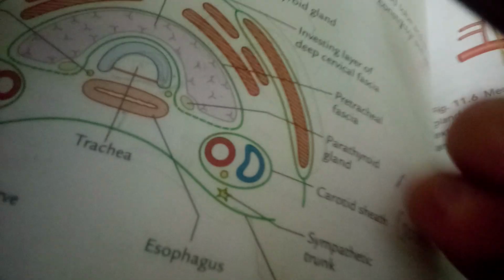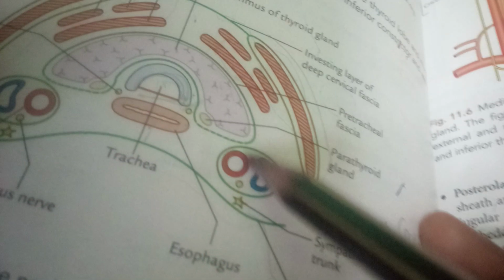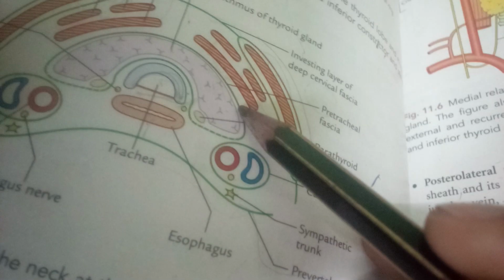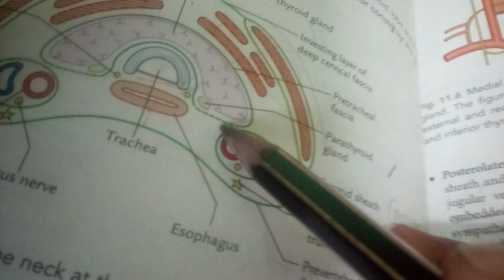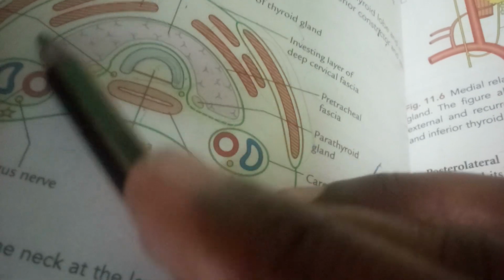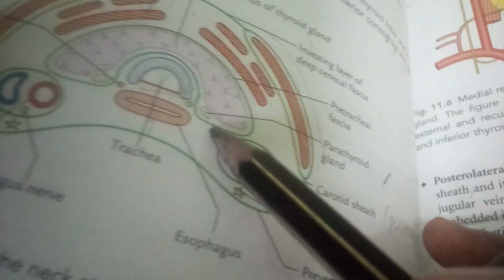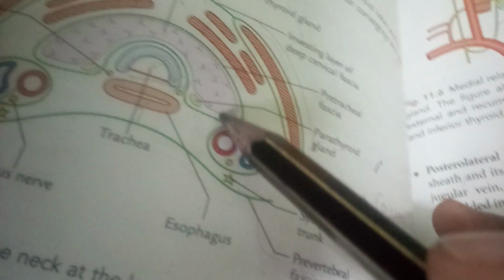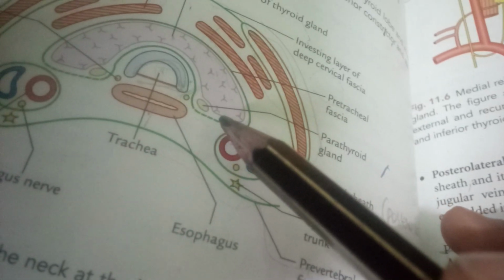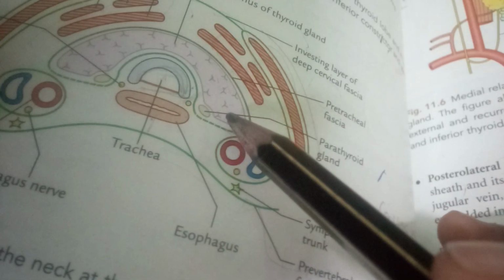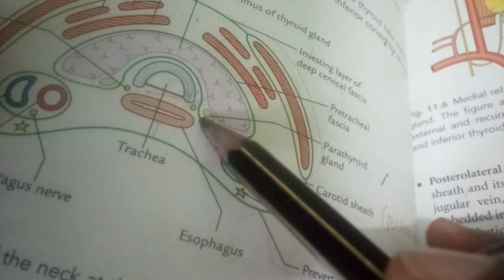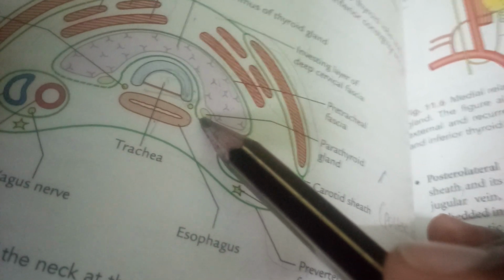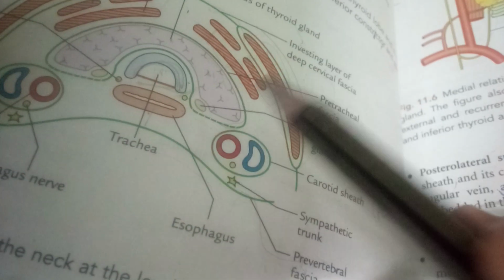Here you see the carotid sheath is posterior. This false capsule is the pretracheal fascia. Anteriorly it is a normal line, but posteriorly it is a dotted line, representing that the pretracheal fascia of the thyroid gland is thin posteriorly. And these are the parathyroid glands, on the posterior side of the thyroid lateral lobe.